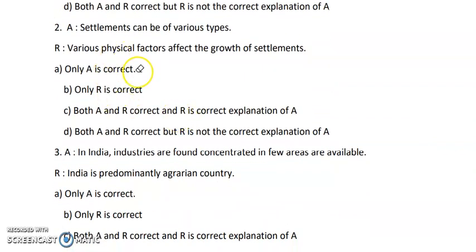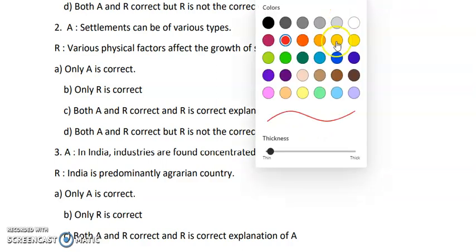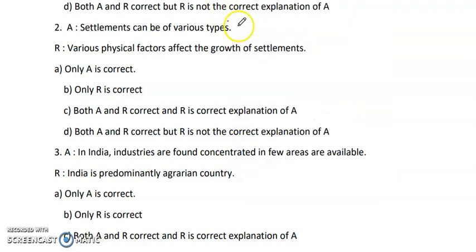Second one, assertion is given: settlements can be of various types. We have already studied settlements. We know that settlements are of several types. So this statement is correct. So I'll write C. Yes, it is correct. Next, various physical factors affect the growth of settlement. So this is also correct.